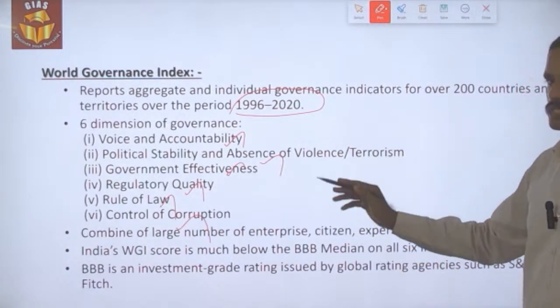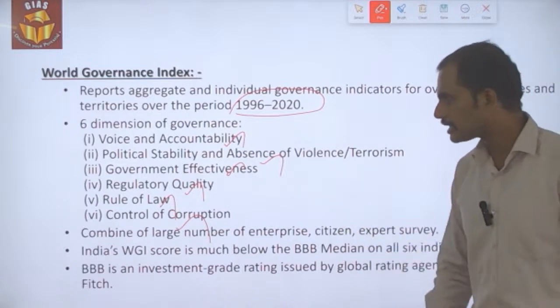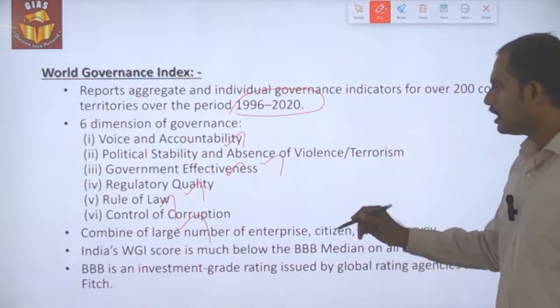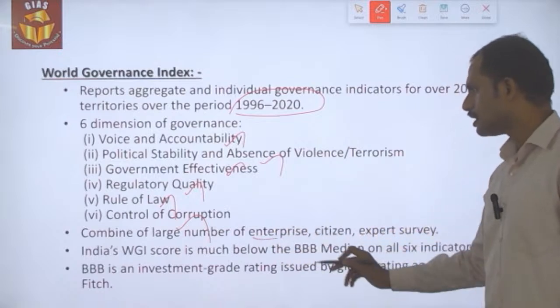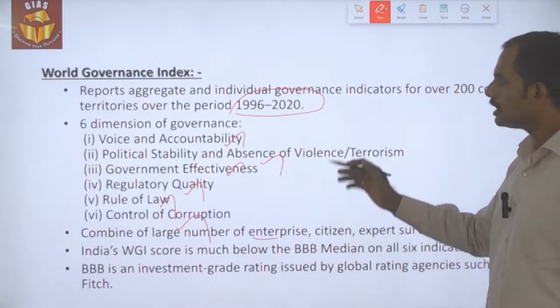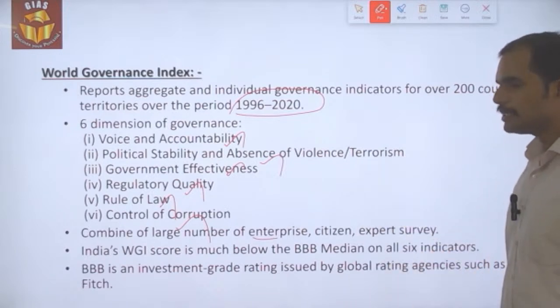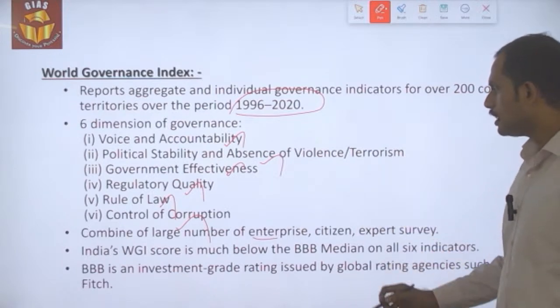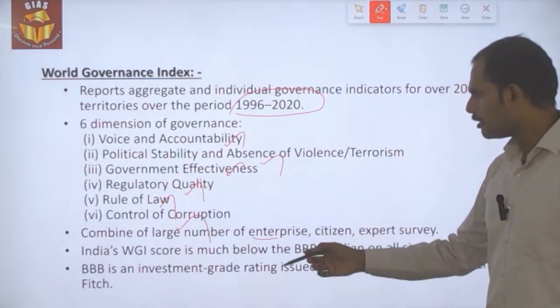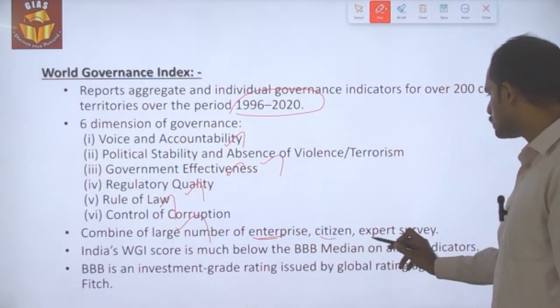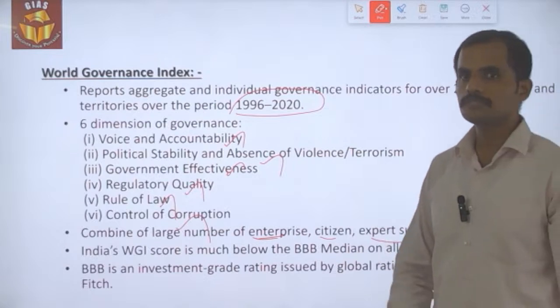These are the dimensions covered under the index, which combines a large number of enterprises. As I said, this index is based on the sub-indices of various organizations. These sub-indices are based on reporting by enterprises, citizens and expert surveys, which is mostly subjective in nature.